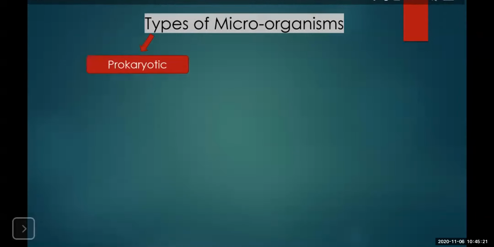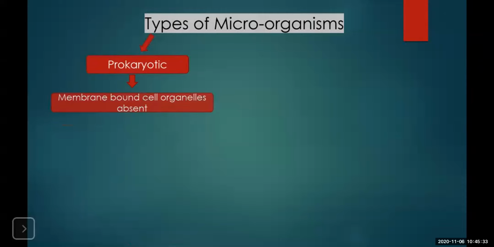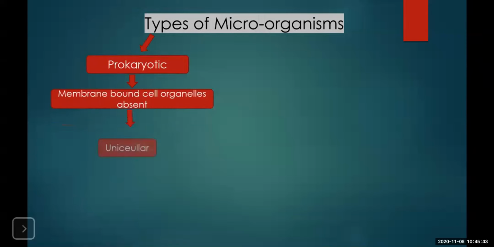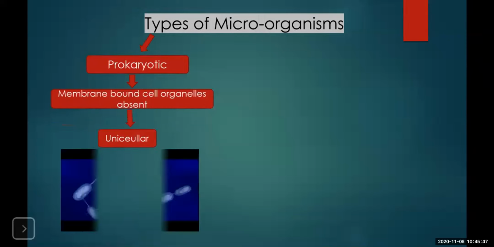and there are two major types based on their cellular organization. The most primitive form were known as prokaryotic organisms, microorganisms which do not have the nuclear membrane, or very few membrane-bounded cell organelles, and they are mostly unicellular.